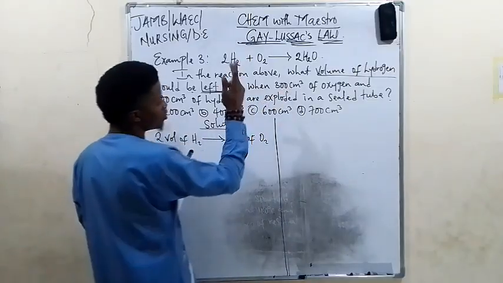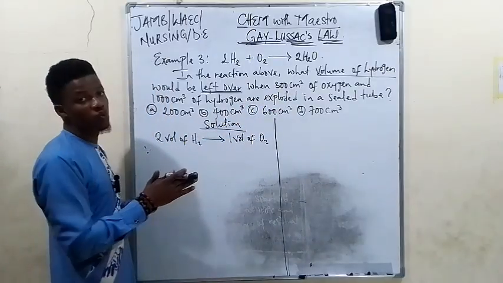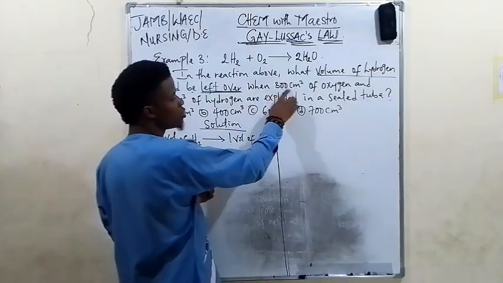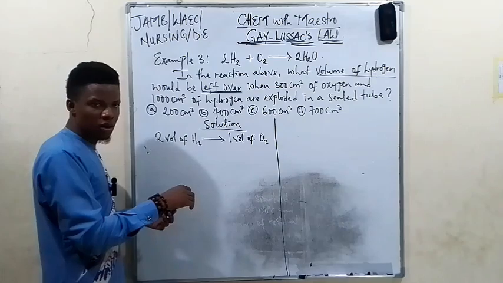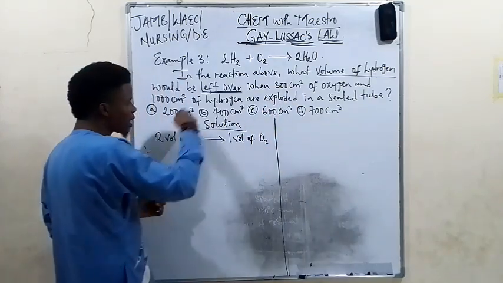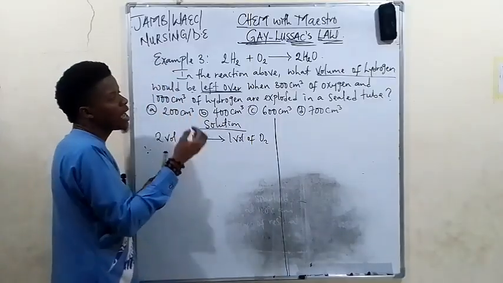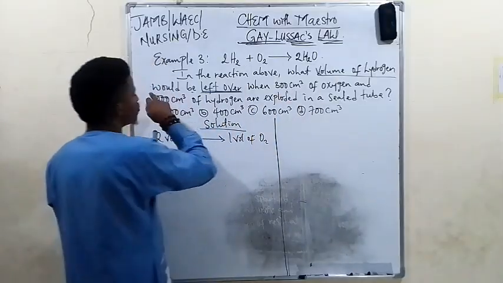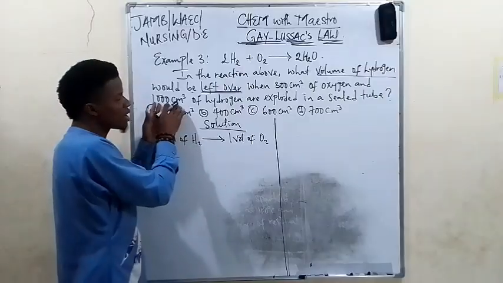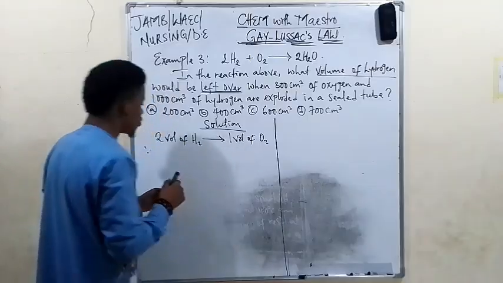Let's work with 300 centimeter cube of oxygen and assume that our volume of hydrogen we do not know it, so that we can find the volume of hydrogen that 300 centimeter cube of oxygen can react with. From our answer, we now subtract it from 1000 and know the volume of hydrogen that will be left over, because for the reaction we were provided with 1000 centimeter cube of hydrogen and 300 centimeter cube of oxygen. So this is what we are going to do.